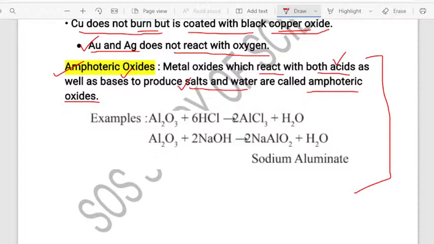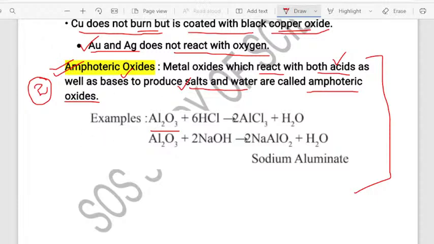Okay, in the exam they can ask you for 2 marks. Okay, what is meant by amphoteric oxide? Mention an example with the chemical equation, they can ask. They will ask for 2 marks. So one thing you want to write about is the equation. What is meant by amphoteric oxides, they will ask. What example will you write? You will write, see, aluminum oxide is an amphoteric oxide.